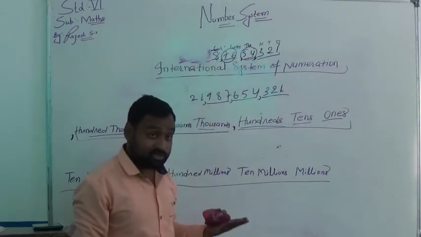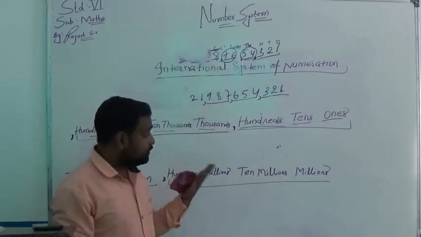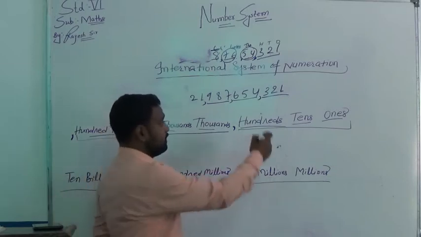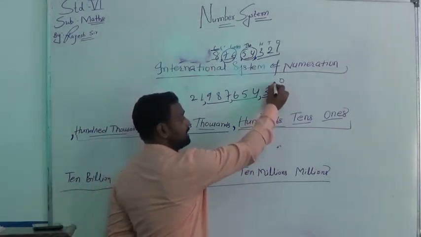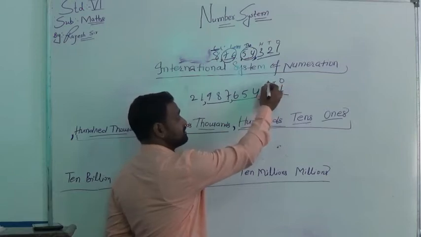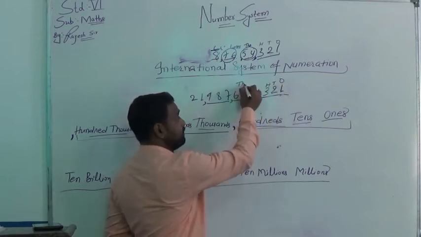But now in the international system of numeration, we read, see, ones, tens, hundreds. These are the parts of thousands.